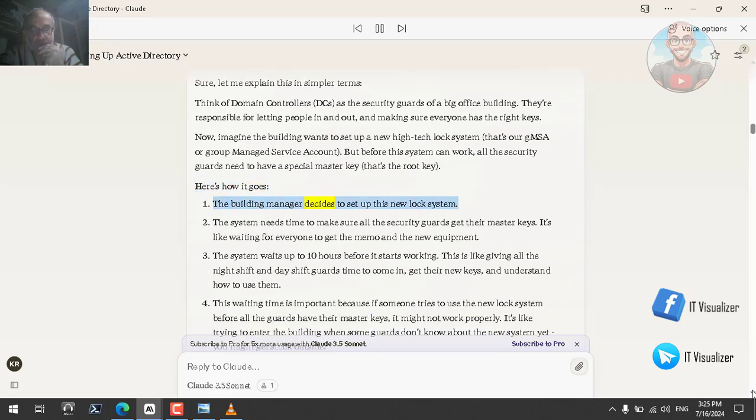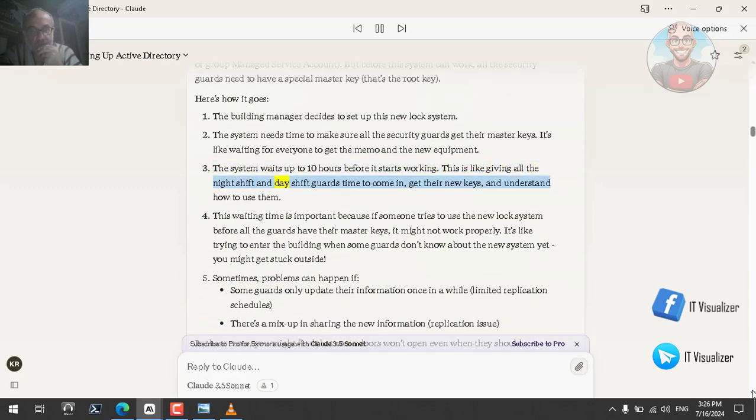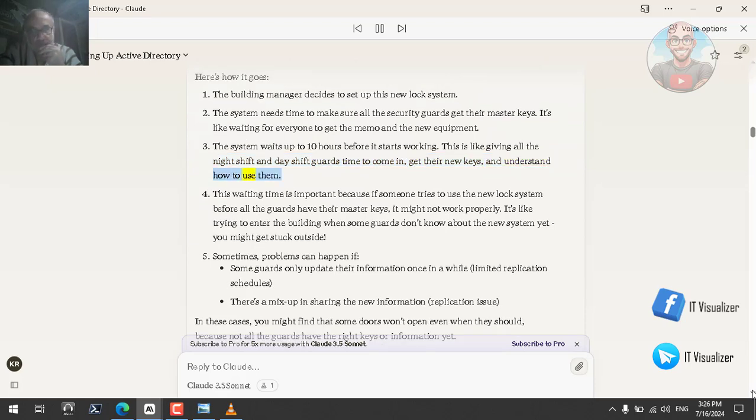The building manager decides to set up this new lock system. The system needs time to make sure all the security guards get their master keys. It's like waiting for everyone to get the memo and the new equipment. The system waits up to 10 hours before it starts working. This is like giving all the night shift and day shift guards time to come in, get their new keys, and understand how to use them.